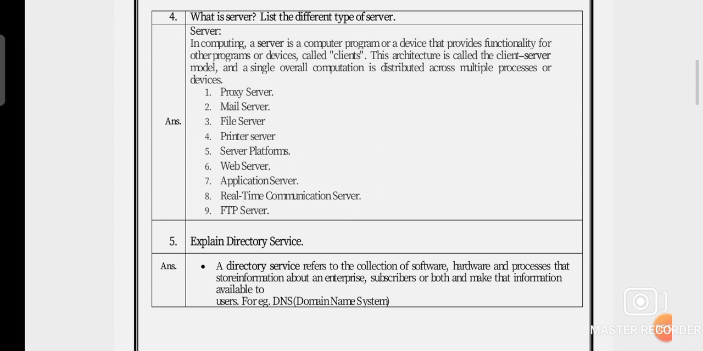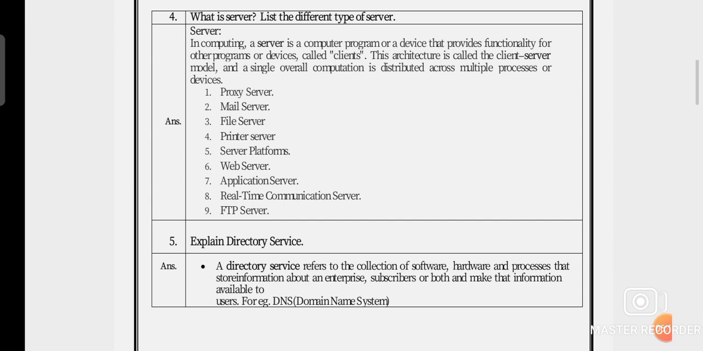Question number 5, explain directory service. So these are all questions asked in the G2 exam having 2 marks. Here once again, explain directory service is also asked in the G2 exam having 2 marks. So what is the answer of explain directory service?